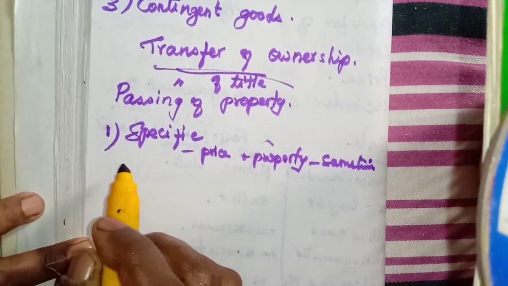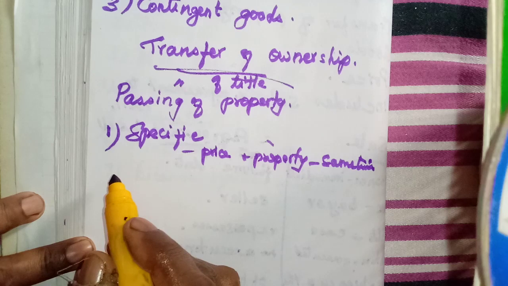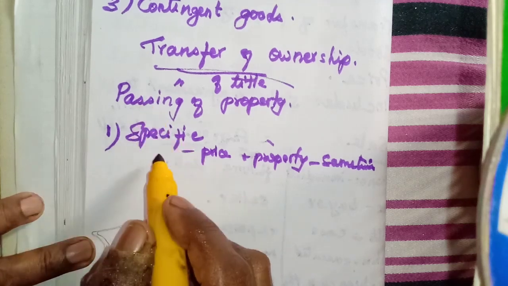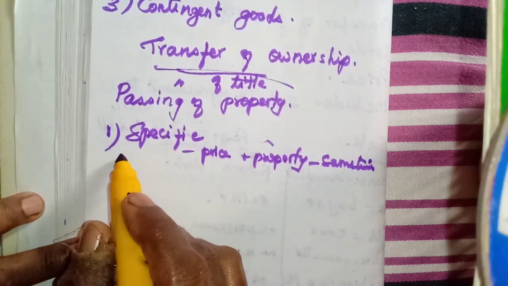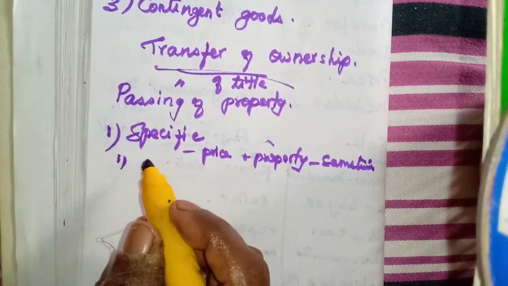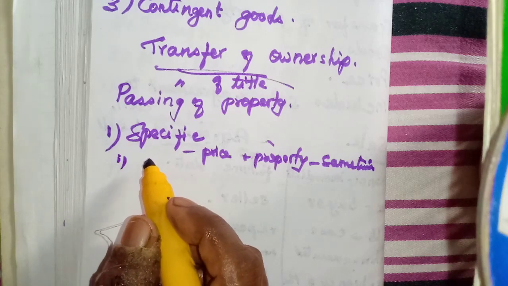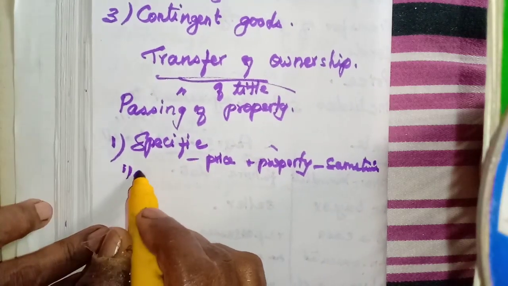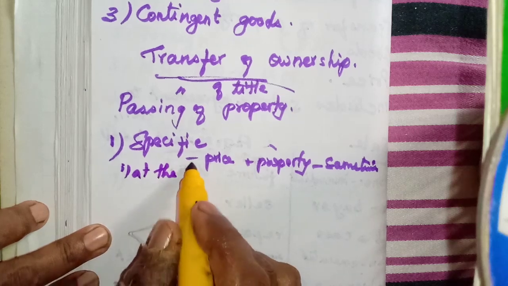Then another one: for the specific goods, in two ways they can transfer the property, transfer the title to goods. One, at the time of contract.